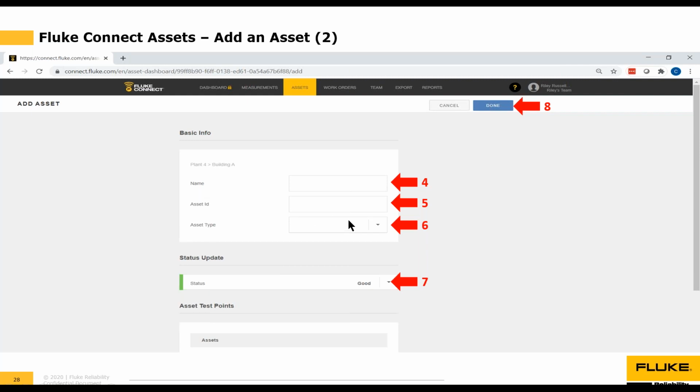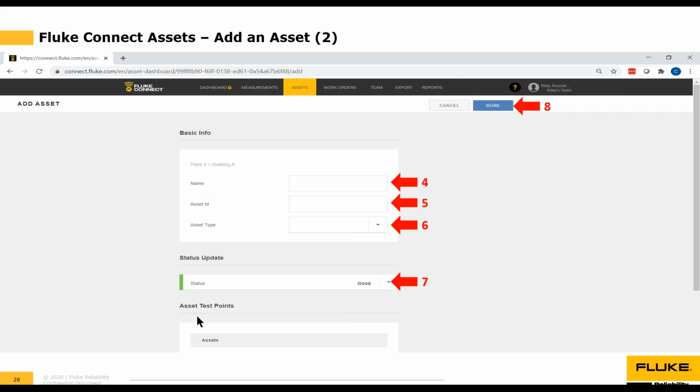Asset type, remember we've got the option to choose from 22 different asset types: motor, chiller, bus bar, electrical panel, fan, etc. And next we've got the status update. You can see here it says status. The default is green or good, but we could select from our drop-down list box. There are 5 other options to choose from: good, satisfactory, unsatisfactory, unacceptable, and unassigned.